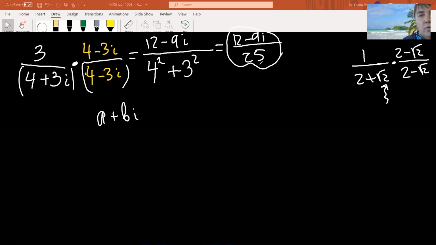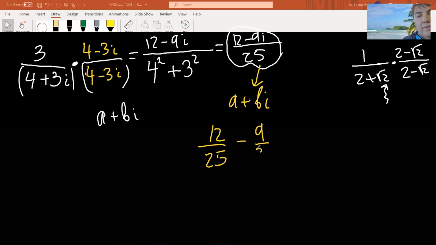I want to make this look like a plus bi. So what we're going to do, we're going to split it. It's going to be 12 over 25 minus 9 over 25i. See? So what you do, you just take this whole thing and make a real part, imaginary part. And you see the split.